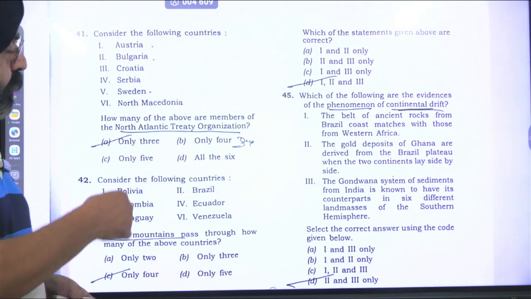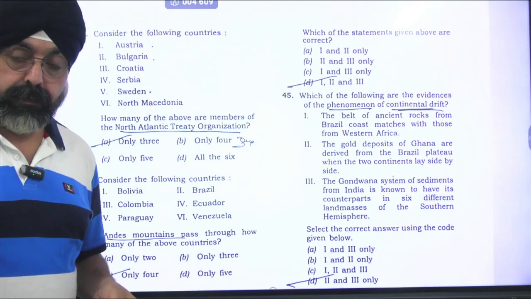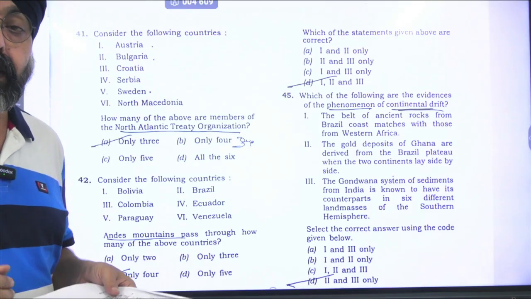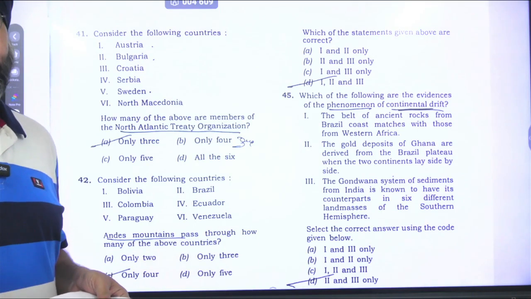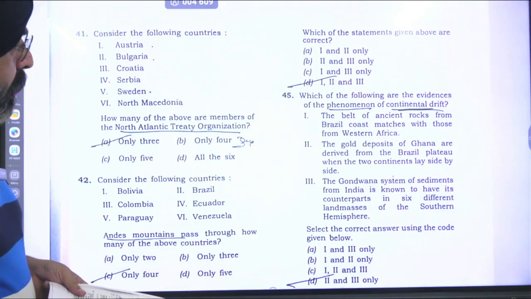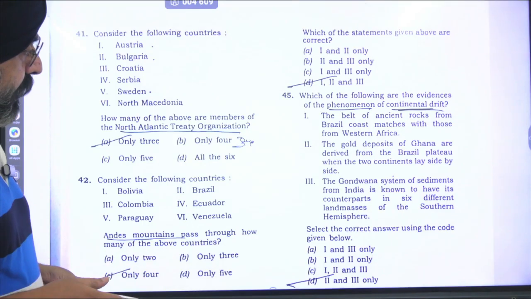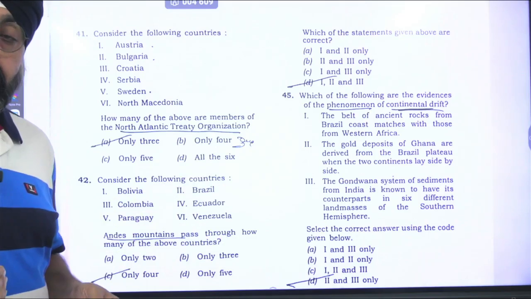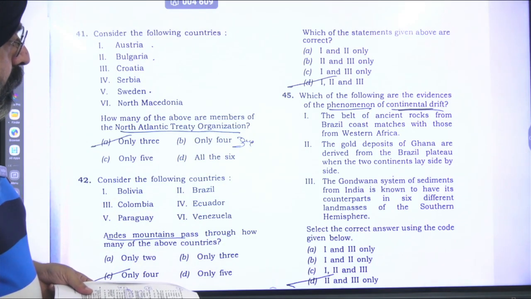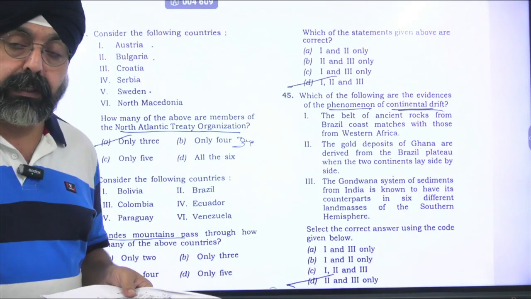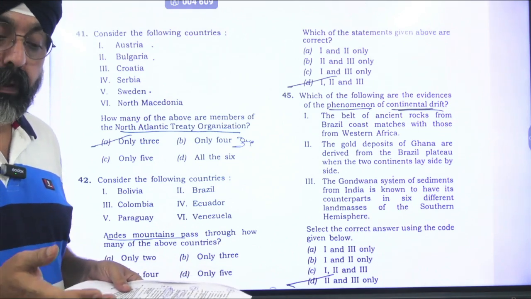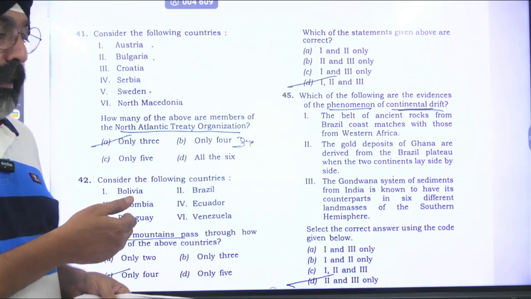Now the question number 45, the 45th question, is about the continental drift theory. This was an expected question this time. The first, the second, and the third, all the 3 options are correct. Since we know that there are a number of shields, the western shield of Africa is extended into Brazil.